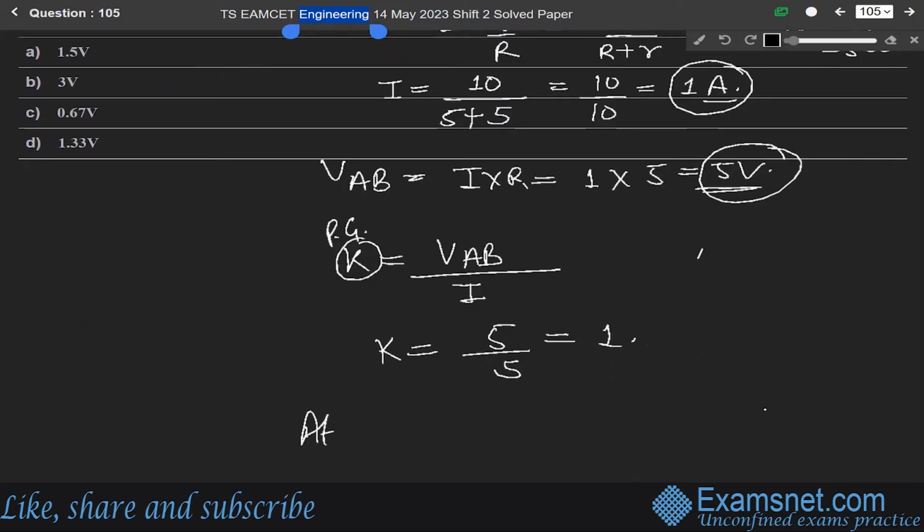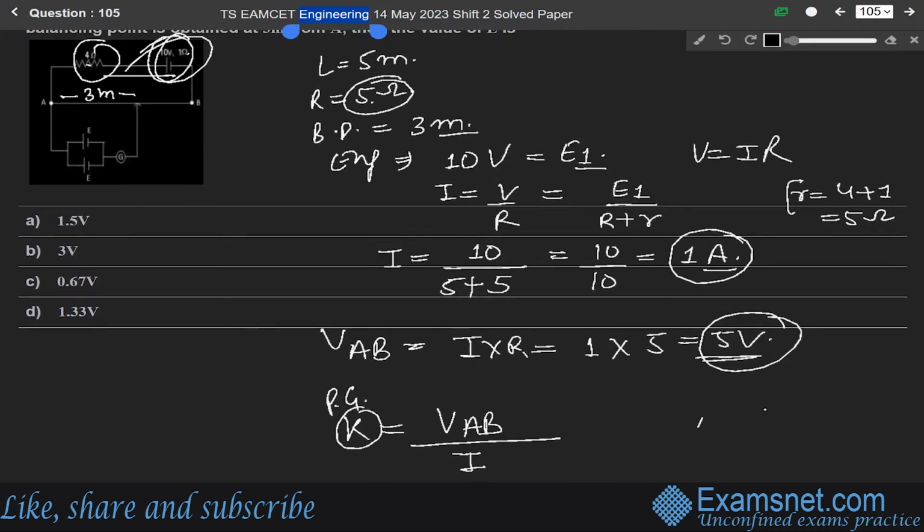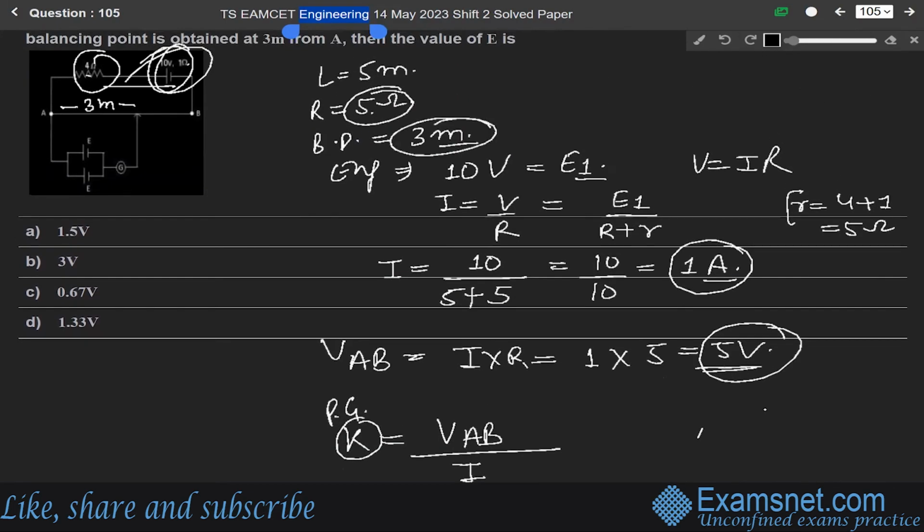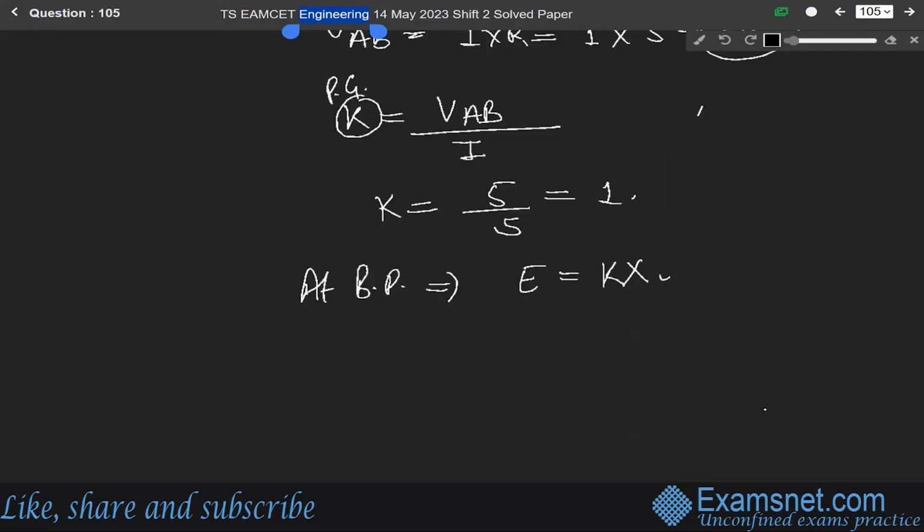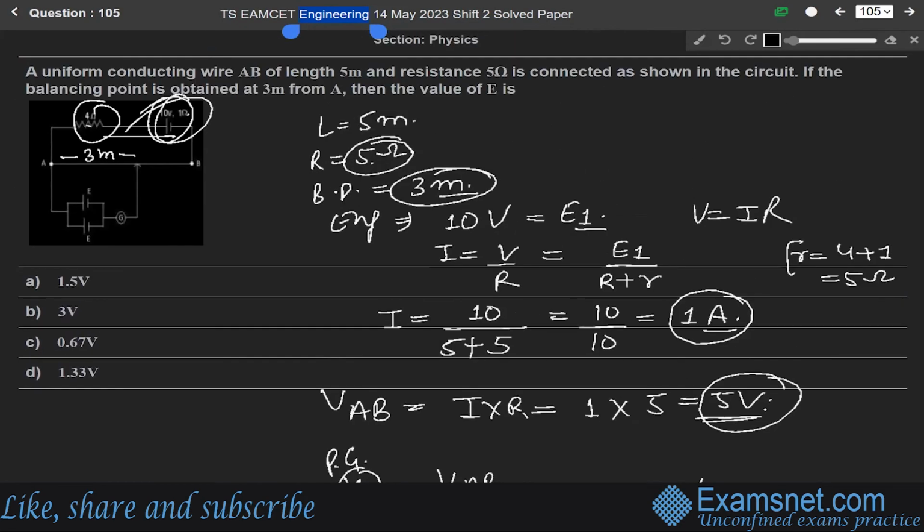So at the balancing point, E will be equal to the potential gradient into this length, that is given in the question, means L. So K is 1 into 3. So it will be 3 volt. So the correct answer is option B, 3 volt. That is, if the balancing point is obtained at 3 meter, then the value of E will be 3 volt. Okay.